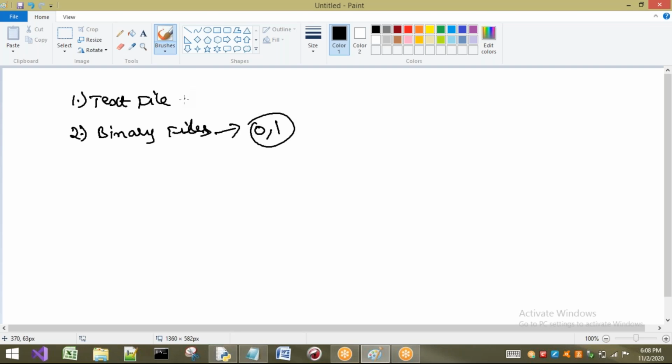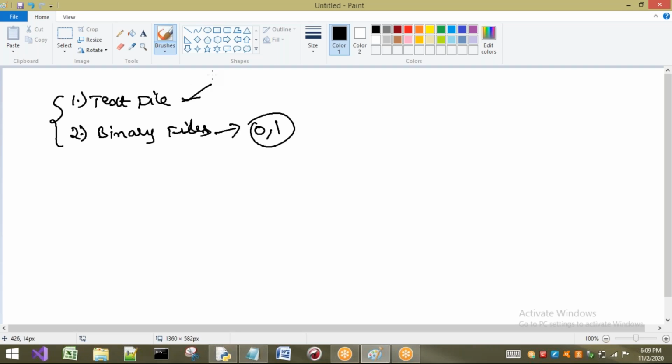So what is human understandable language? Generally we write in high level language, which is human understandable. What is meant by machine understandable language? If the code is written in the form of zeros and ones, we can say that it is machine understandable language. So these two are the files we are going to handle in Python. First let us see in detail about handling the text file.